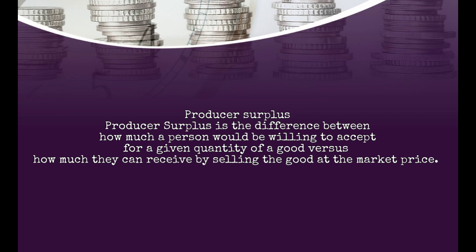Producer surplus. Producer surplus is the difference between how much a person would be willing to accept for a given quantity of a good versus how much they can receive by selling the good at a market price. The difference, the surplus amount, is the benefit the producer receives for selling the good in the market.